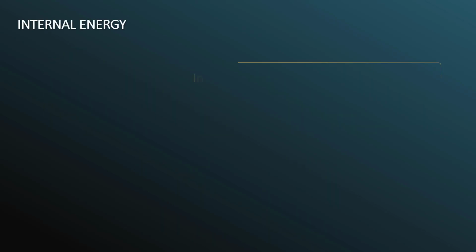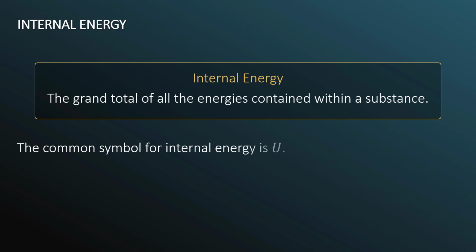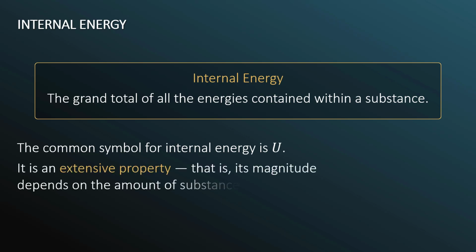Internal energy. Internal energy is the grand total of all the energies contained within a substance. The common symbol for internal energy is U, not to be confused with the U that we use typically in our course to represent the potential energy. So we must be aware of the context of where our symbols are used. Internal energy is an extensive property, that is, its magnitude depends on the amount of substance. So it's not an average, it's a total.